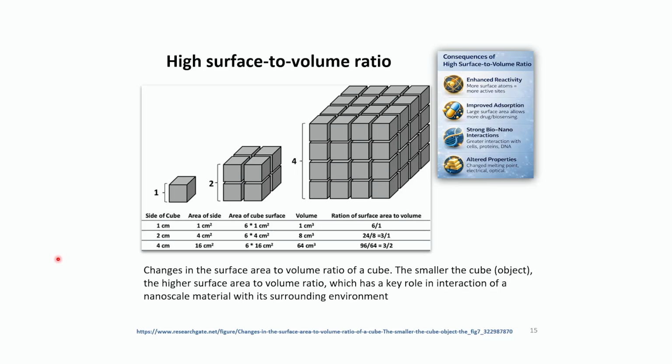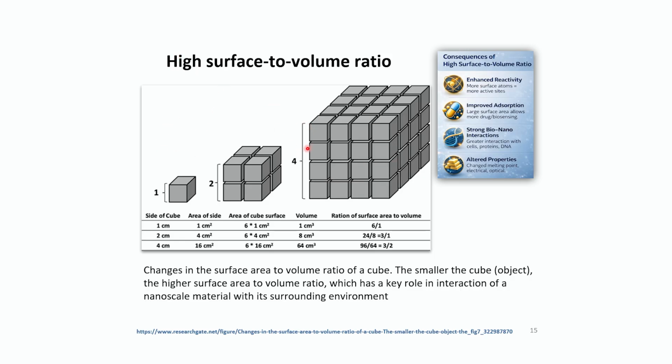So how does it happen? It is because they have a very high surface area to volume ratio. So how do they have a high surface area to volume ratio? It is because they are so small in size, and so most of the atoms reside on the surface rather than in the core. So that's the high surface area to volume ratio property of your nanoparticles.